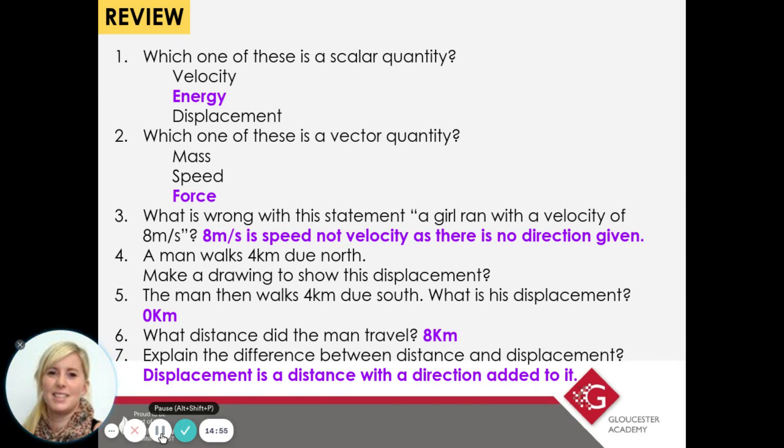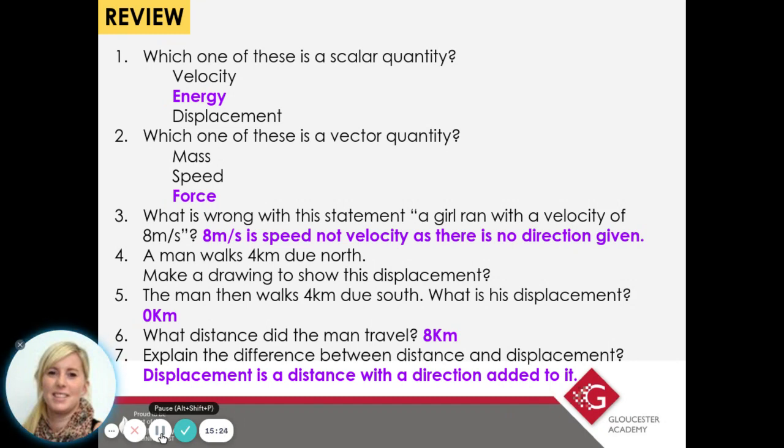So if you end up in a different place to where you started, your displacement will always have a value. But if you travel somewhere and then come back to your original starting point, your displacement will always be 0. Question 6, what distance did the man travel? It was 8 kilometres, so it was 4k north and then 4k back down south. So 4 plus 4 is 8. So there you're seeing the difference between distance and displacement.